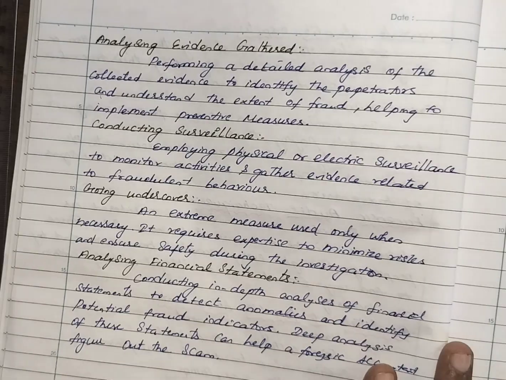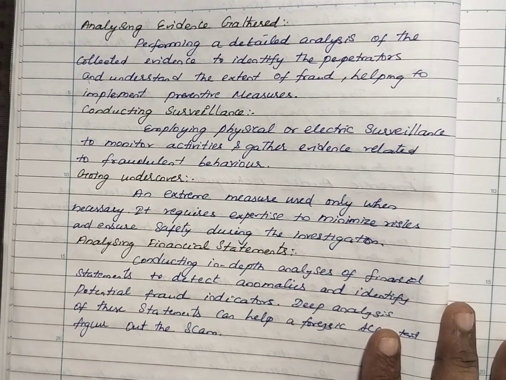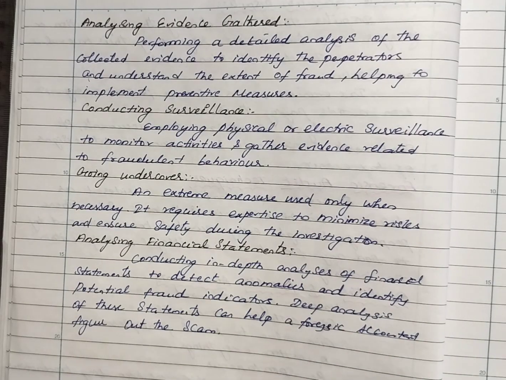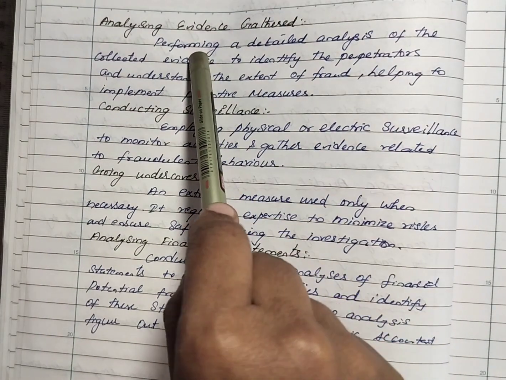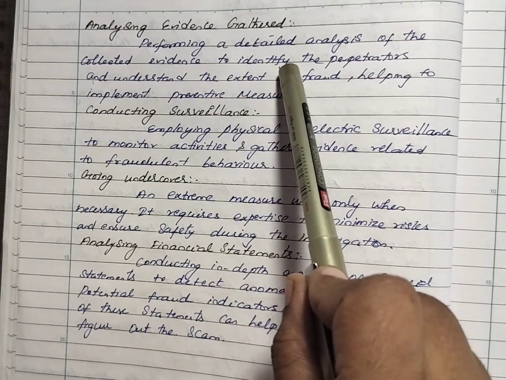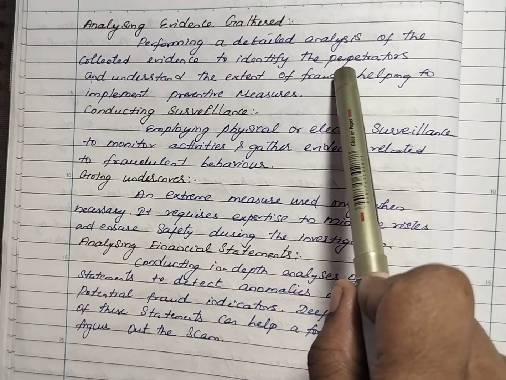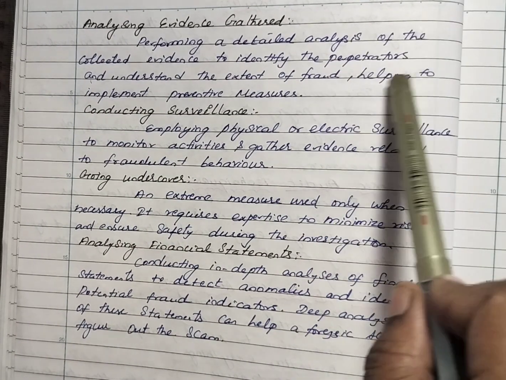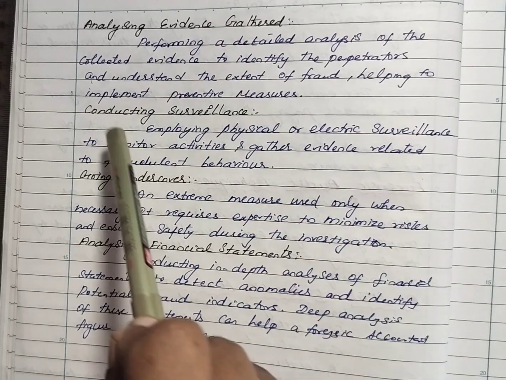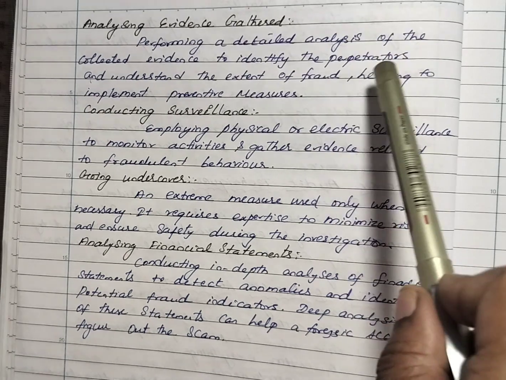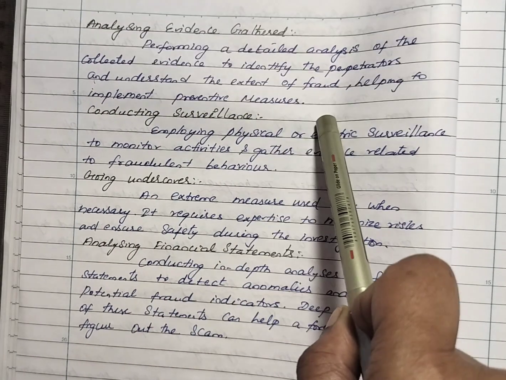Next one is analyzing the evidence gathered. After gathering, they have to analyze the evidence, performing a detailed analysis of the collected evidence to identify the perpetrators, meaning the persons connected to the fraudulent activities, and understand the extent of fraud. From that they will implement preventive measures accordingly.